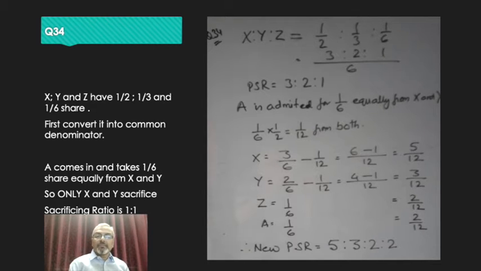Nothing has been taken from Z. So Z will obviously have 1 by 6. Now if he has 1 by 6 and that has to be converted into the denominator 12, it will become 2 by 12. So the new profit sharing ratio of X, Y, Z and A is 5 is to 3 is to 2 is to 2.